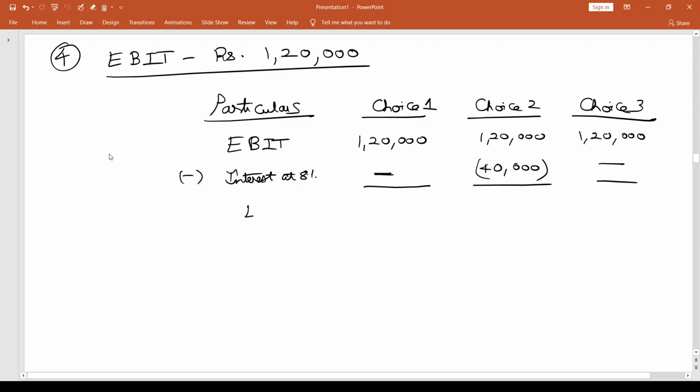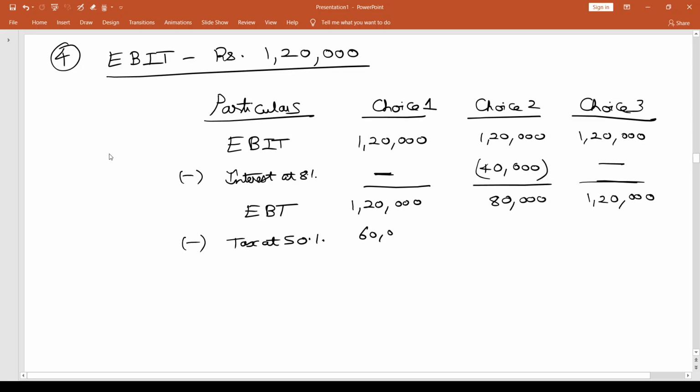And now I have earnings before tax. In choice 1 and choice 3, it is going to be 1,20,000. And in choice 2, it is going to be 80,000, from which I subtract tax at the rate of 50%. Choice 1 and choice 3, it is going to be 60,000 of tax, and choice 2 is going to be 40,000.